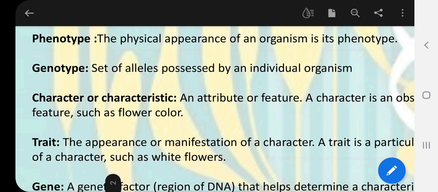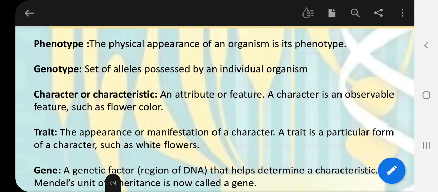We can see in any organism that the complete physical appearance of any plant or animal is composed of many observable features. For example, in plants we can see leaves, flowers, stem, branches, pattern of flowers, pattern of leaves, parts of flowers. So these features make the complete physical appearance of any plant. Every single feature of any living organism which we can observe is called a character. So what is a character? A character is an observable feature such as flower color.